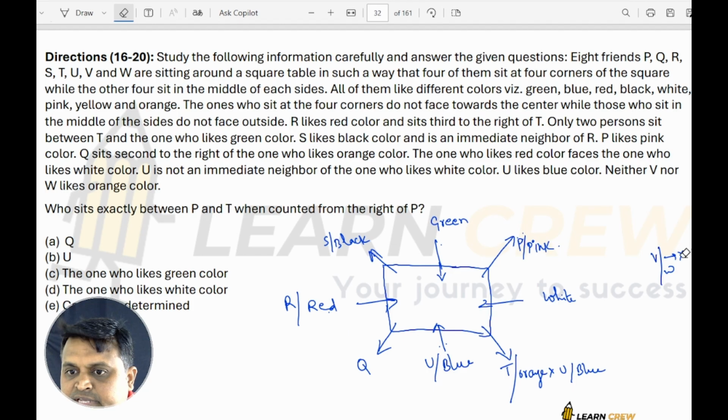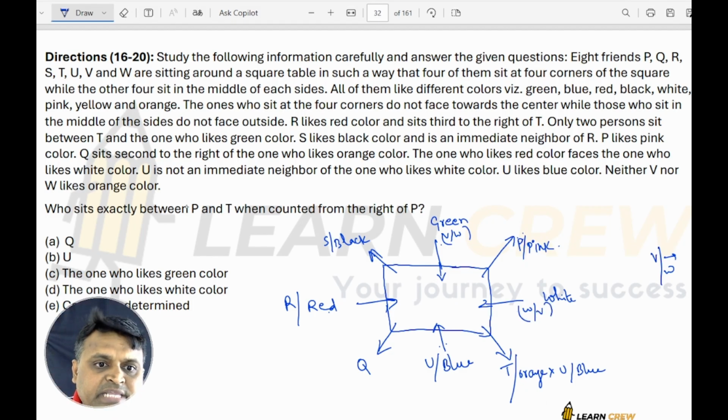Now the V and W not orange. V and W not orange means they can be green or white. So it can be V or W. It can be W or V. Okay. This information is not known.